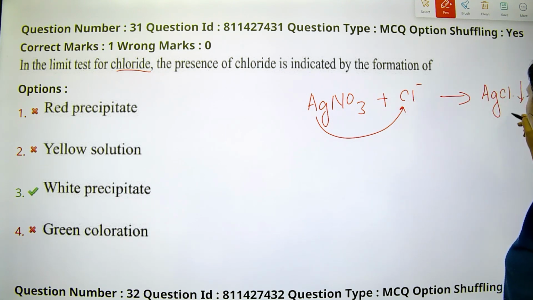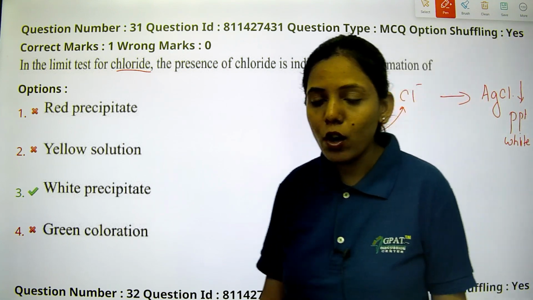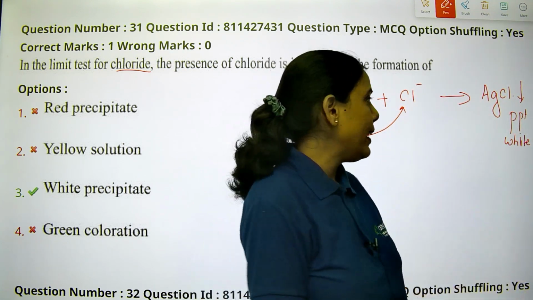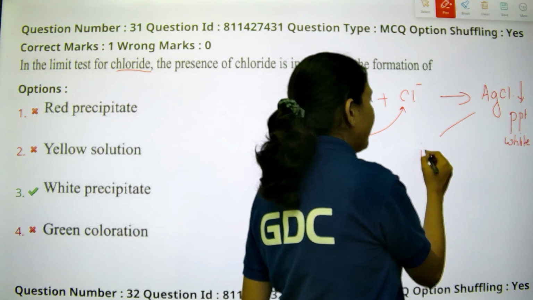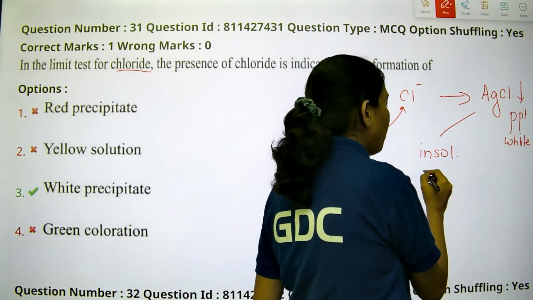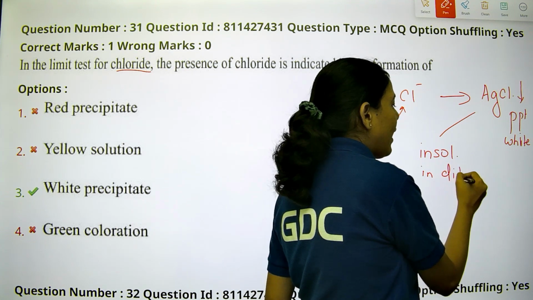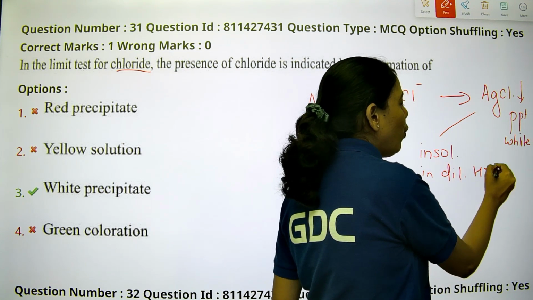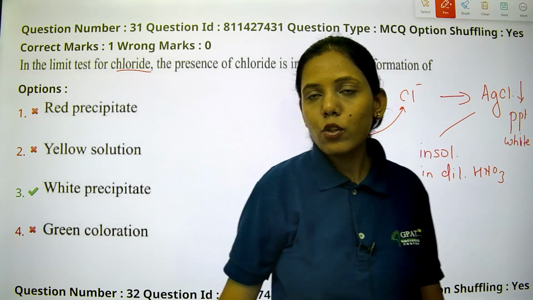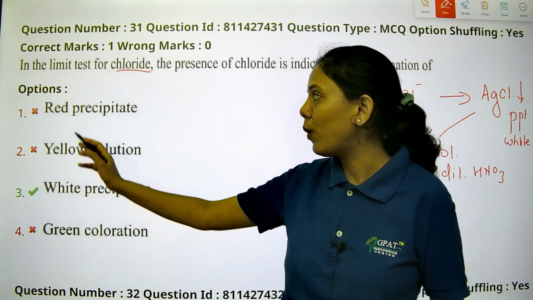This will be a precipitate with white color. Why will it have a white precipitate? Because silver chloride is insoluble in dilute nitric acid, and that is the reason it will give you a white precipitate. So that white precipitate is because of silver chloride.